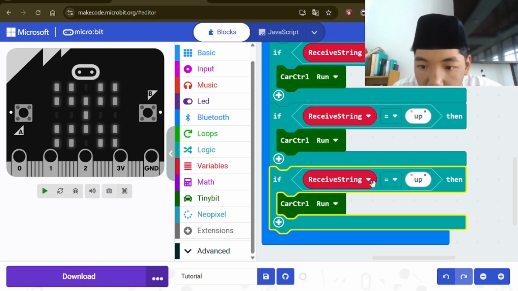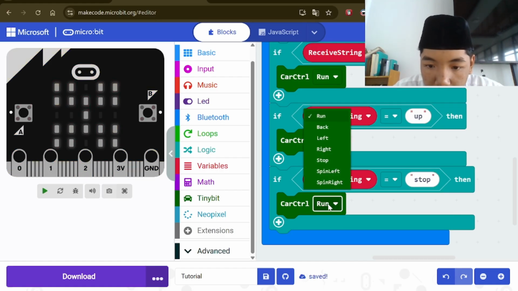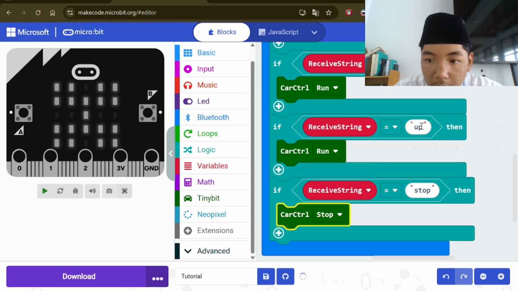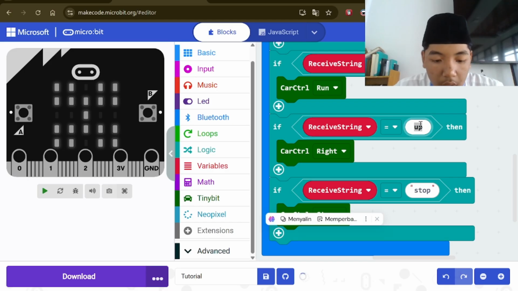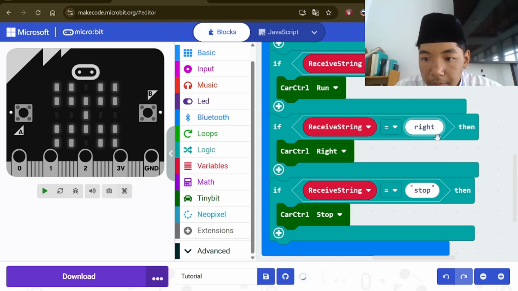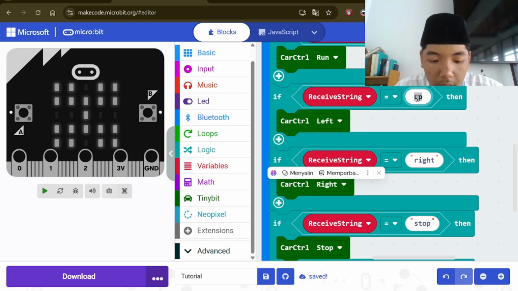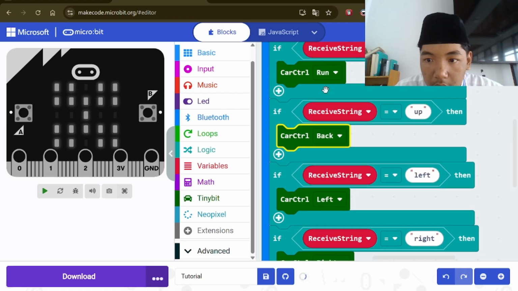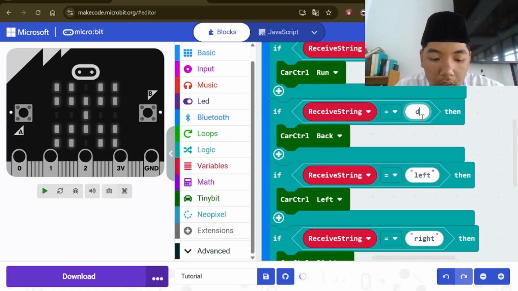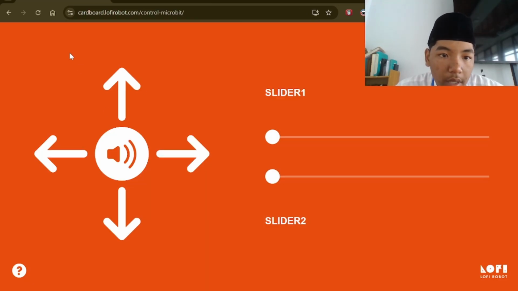If until 5, this one's name is stop, this is right, and this is left, and this is down. Because later we will make it like this.